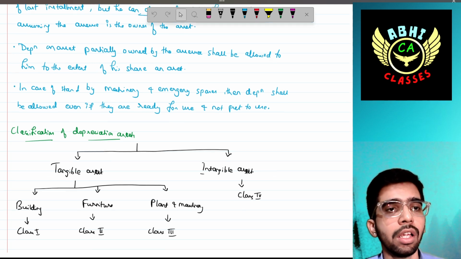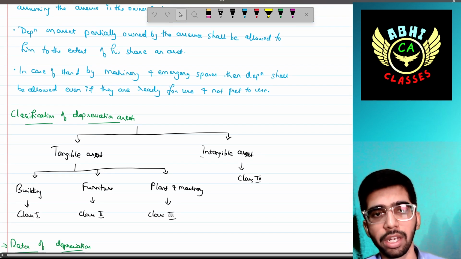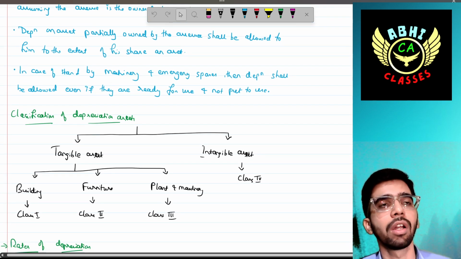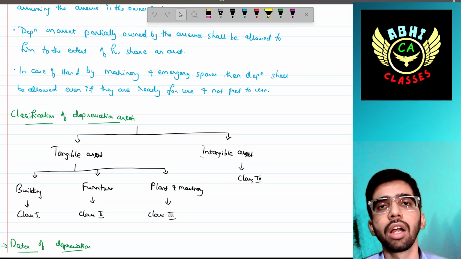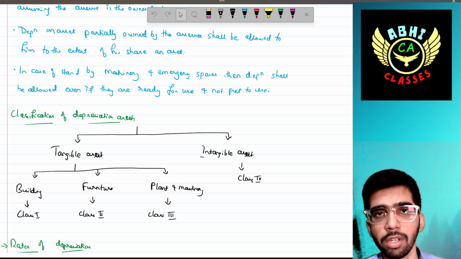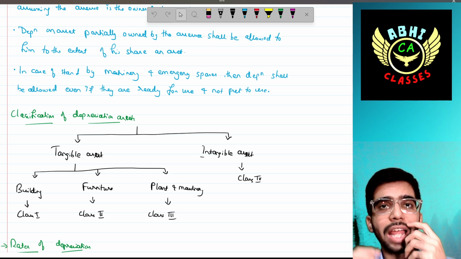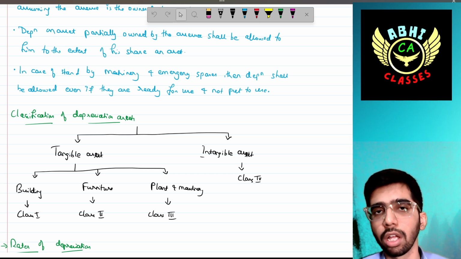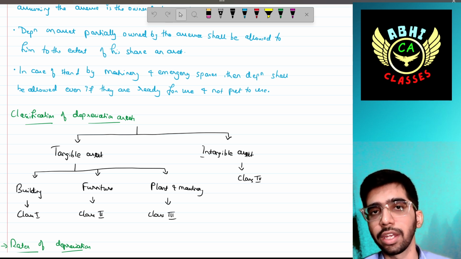That's it. Then in the case of standby machinery and emergency spares, for example, a fire extinguisher can be seen in the building or in the plant and machinery. This is not actively used by the business holder, but it is essential in case of any emergency. So this is treated as passive use.